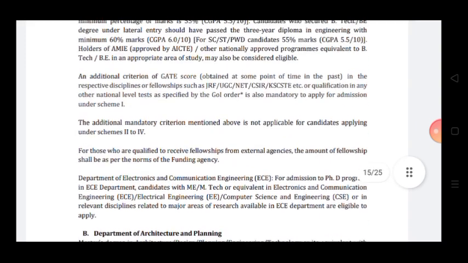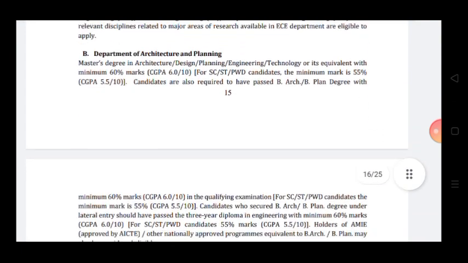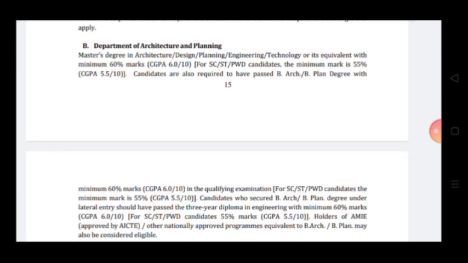This is for Faculty of Engineering. Next one, Department of Architecture and Planning. In that also you must have your master's degree in architecture or design, planning, engineering or technology with 60% marks, or it is relaxed by 5%, or 0.5 CGPA, for SC/ST candidates.